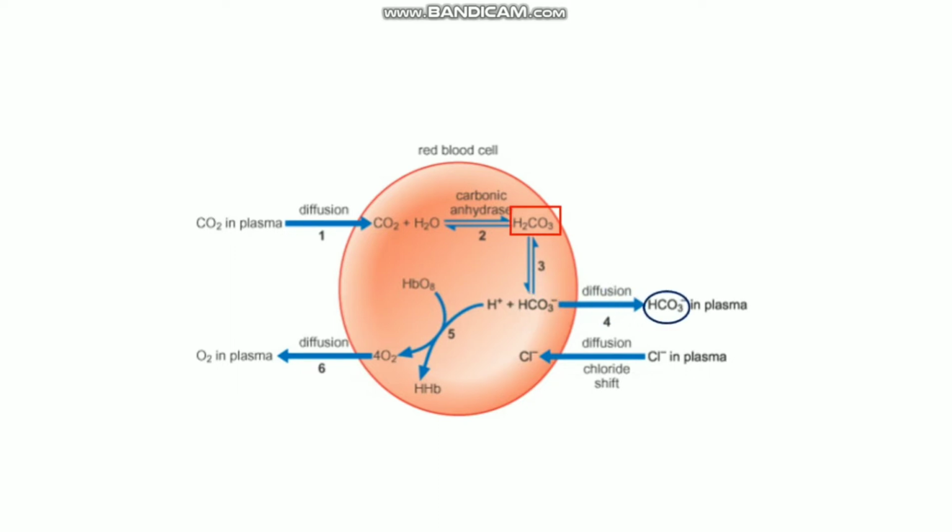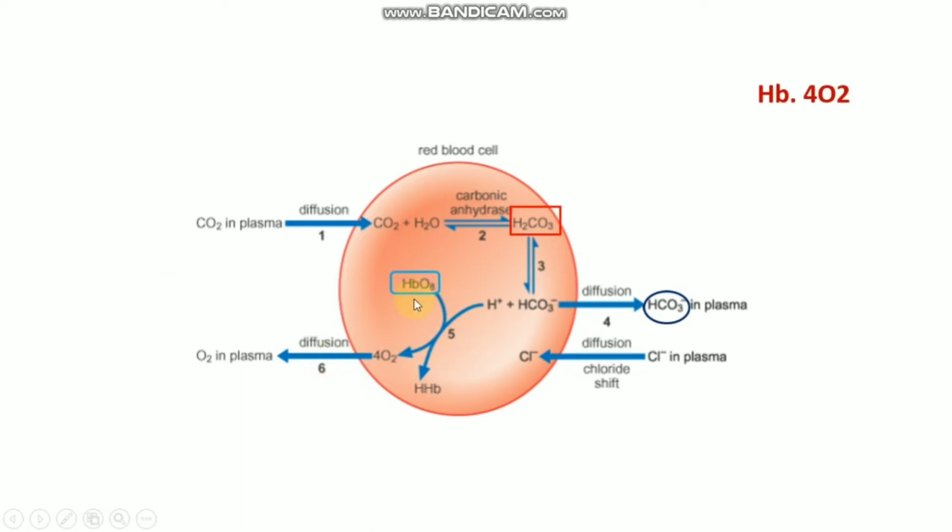And as we know, this bicarbonate ion helps to balance pH in the blood, so it plays an important function to balance pH. And also the H plus ion plays a very important role.